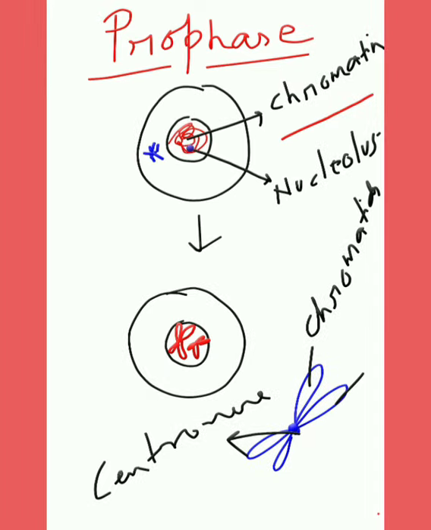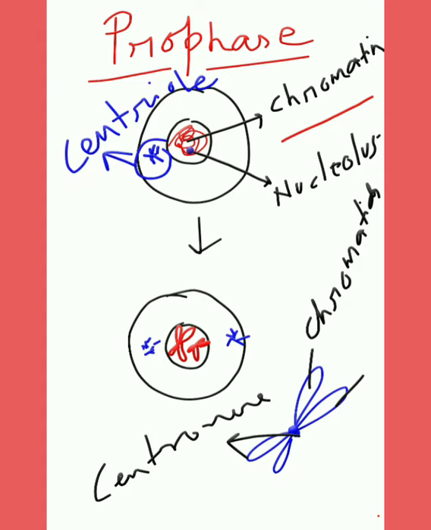In case of animal cells, the daughter centrioles, so this is the centriole, move apart and occupy opposite poles. One centriole is on this side and another one moves to the other pole of the cell. Each centriole is surrounded by radiating rays called aster rays.